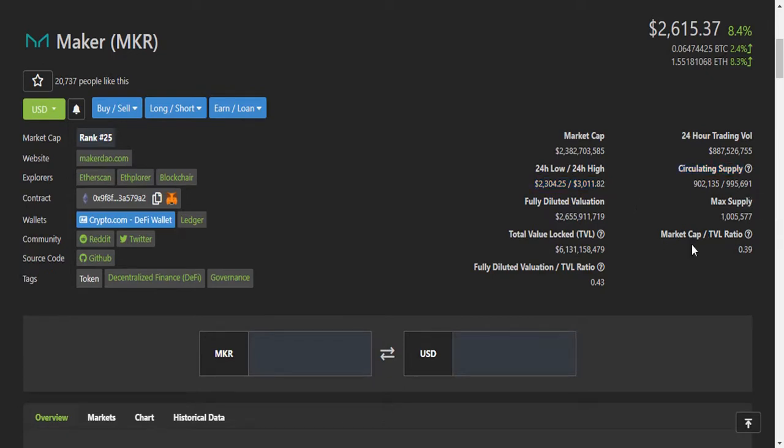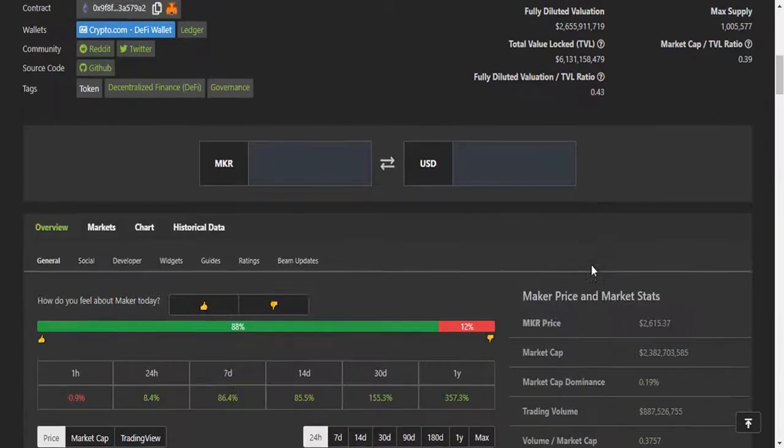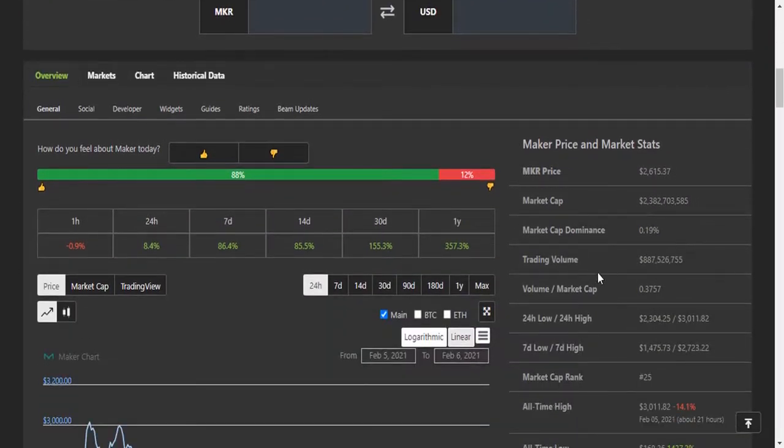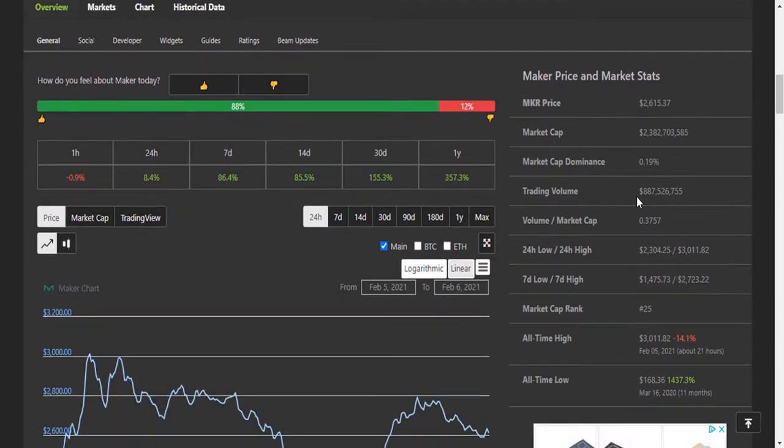And this is the total market supply. Let me show you some statistics. In 30 days MKR gave 155% profits to all of you, and in 1 year it gave 357%. This is very good profit. This is the market cap, and this is the dominance of total market cap, which is 0.19%. It is very good. And here you can see the trading volume of MKR, the 7 days low price and the 7 days high price.